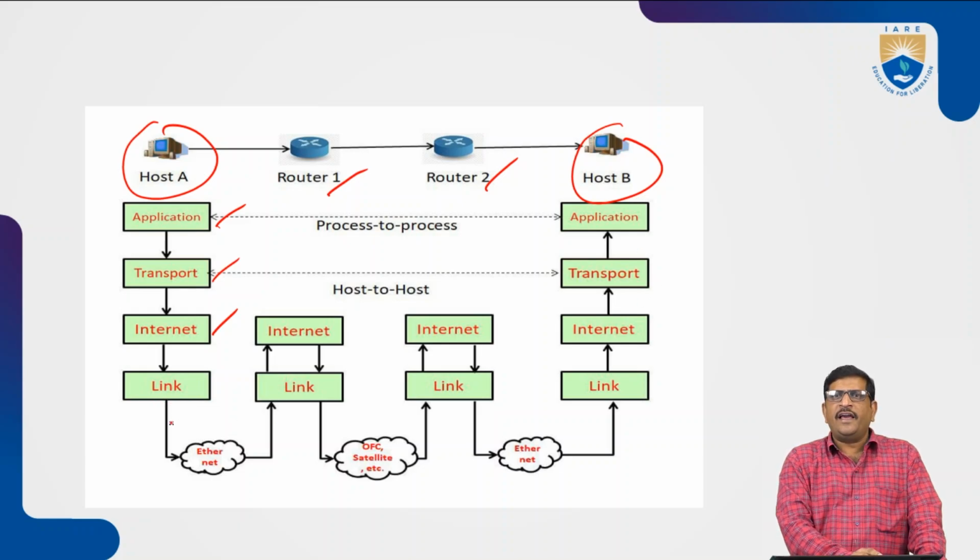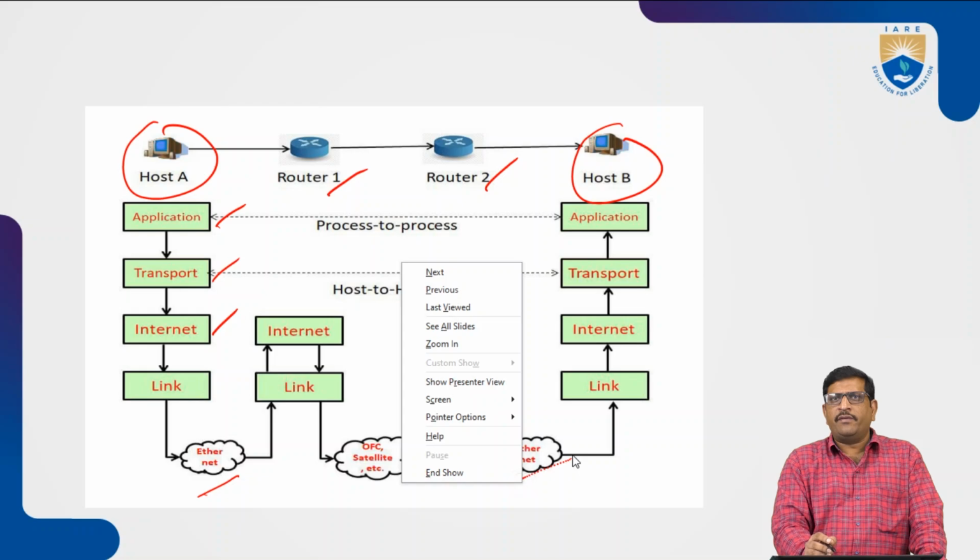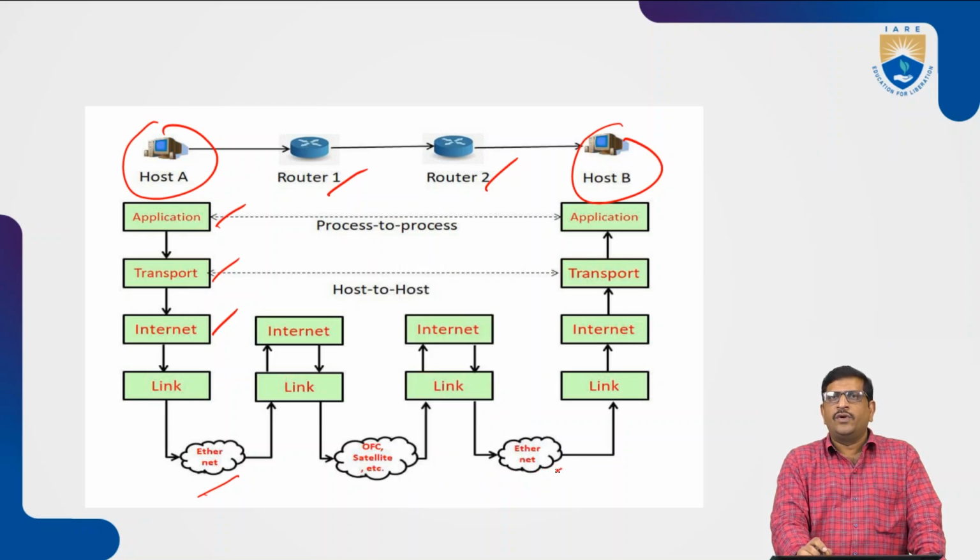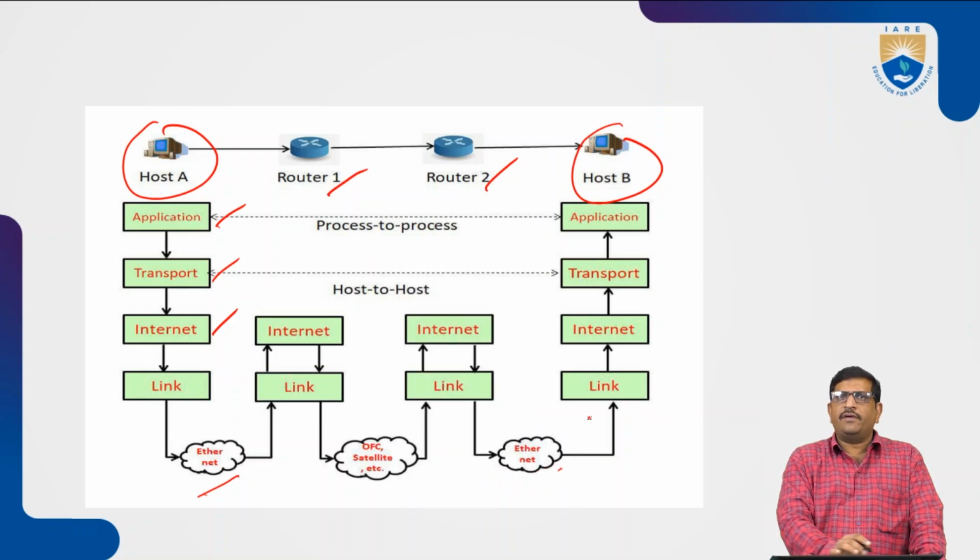The receiver side also has the link layer, internet layer, transport layer and application layer. With the link layer, we transmit the data from host A to host B over Ethernet or whatever networking devices, from one link layer to another, that is the network interface layer.